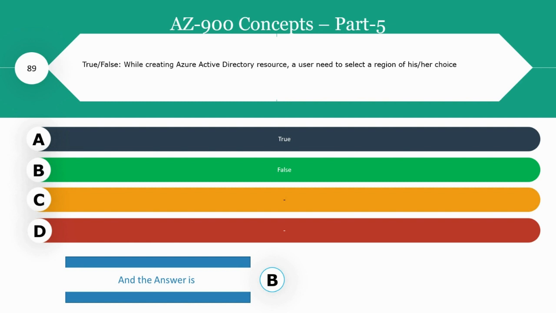So the country or region info shall be selected from the combo selection box, and hence the right answer for this question is option A. And please note that there is a correction here. It is true. That is option A.